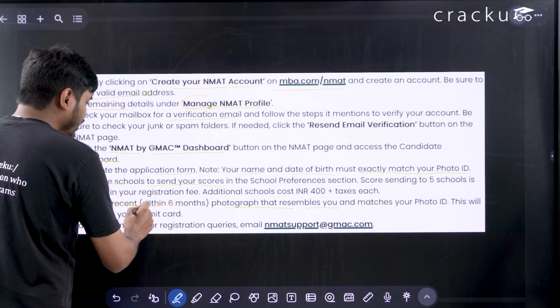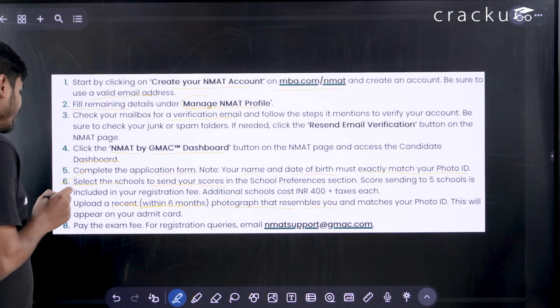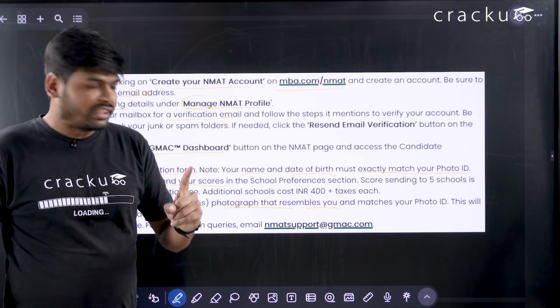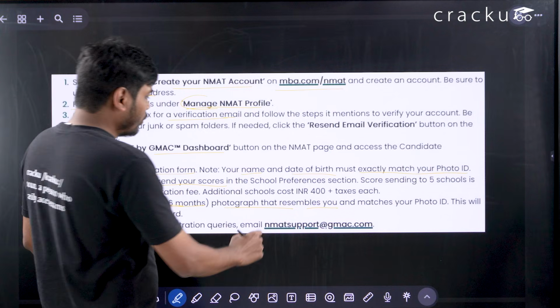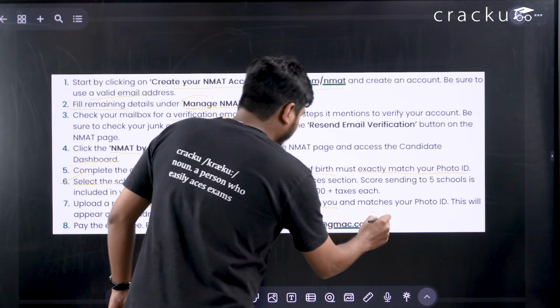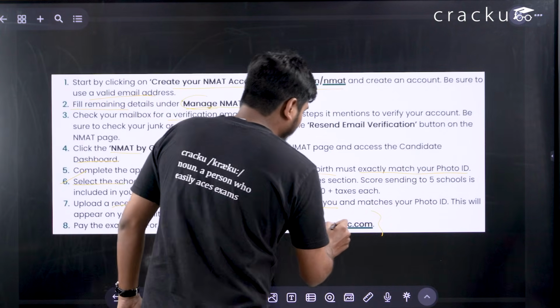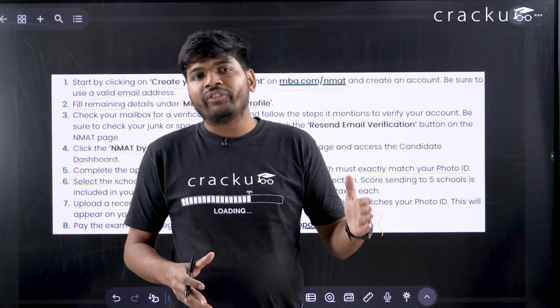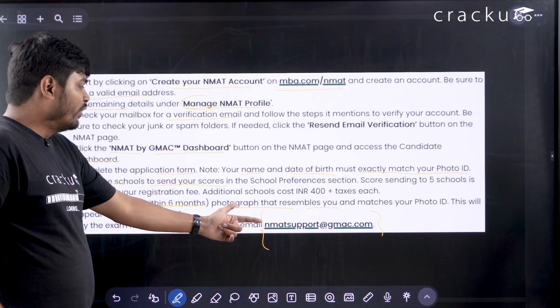The photo should be at most 6 months old, and we have to pay the exam fees. And if you have any queries related to the exam, you have to mail on this email ID, that is nmatsupport@gmail.com. So if you are facing any difficulty while filling the form, you just have to mail on this email ID.